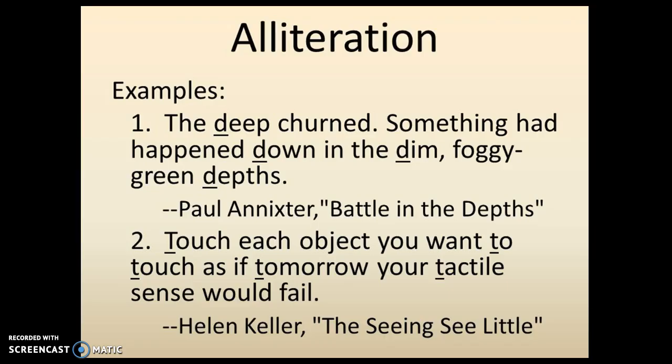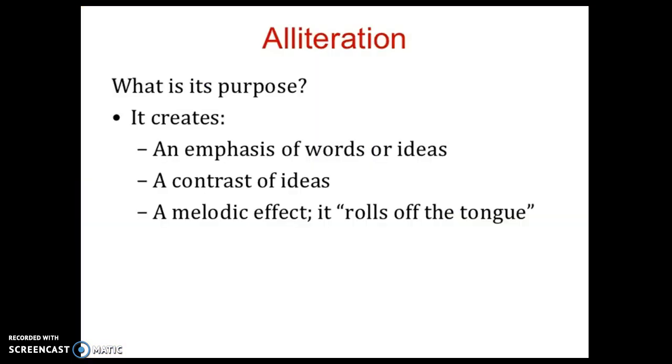Now, a common myth about alliterations is that the words have to be exactly next to each other, and that's not the case. Alliterations can occur within a sentence where there are different words spacing them out. It can even occur between two different sentences. So, for example, "The deep churned. Something had happened down in the dim, foggy green depths." Here we have a clear alliteration, the repetition of the d sound. But notice that the words are not directly next to each other. They do not have to be next to each other. They just need to be in the same vicinity.